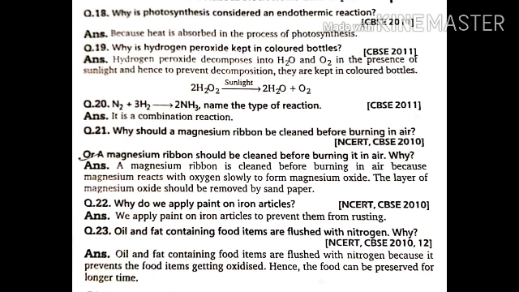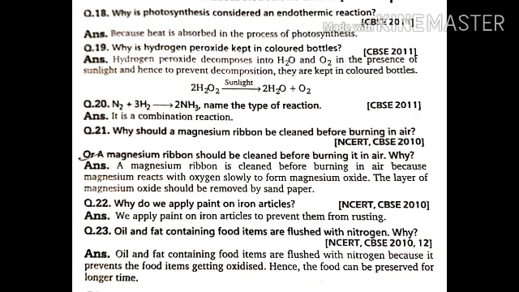Next question, why should a magnesium ribbon be cleaned before burning in air? This question is there in your NCERT textbook itself, and it has been asked many times in your board examinations too. So the answer is, a magnesium ribbon should be cleaned before burning in air because magnesium, when it is exposed to air, will react slowly with the oxygen and form magnesium oxide over it.